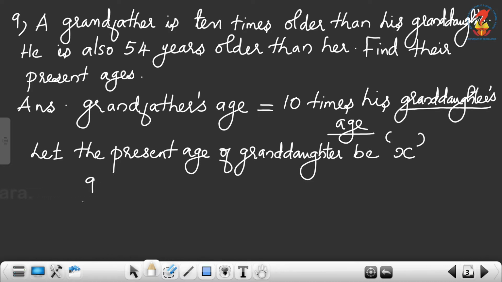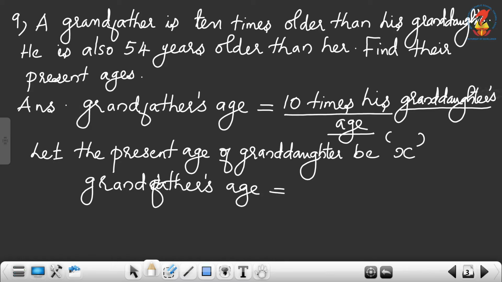Then what about grandfather's age? Grandfather's age is equal to 10 times granddaughter's age. 10 times means 10 into granddaughter's age, which is x. Therefore, we can write it as 10x. Therefore, grandfather's age is 10 times granddaughter's age.